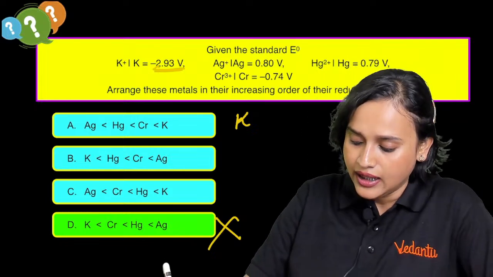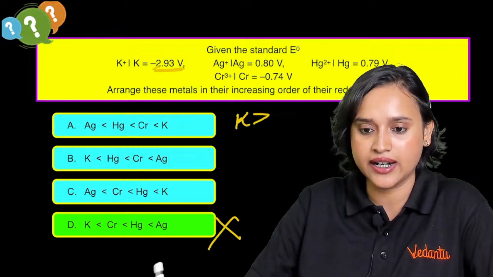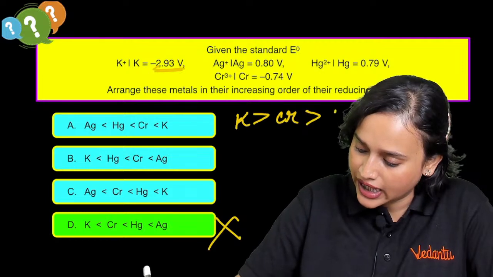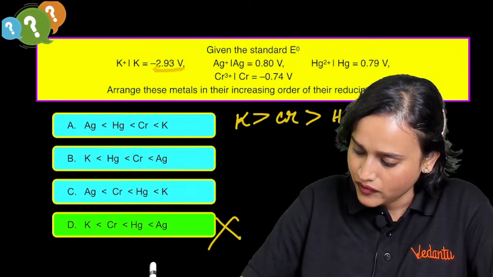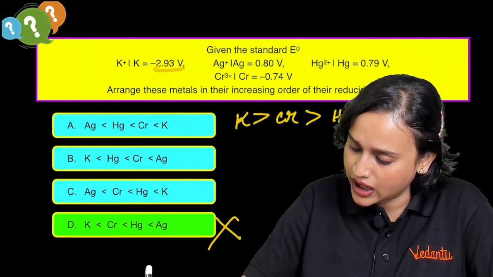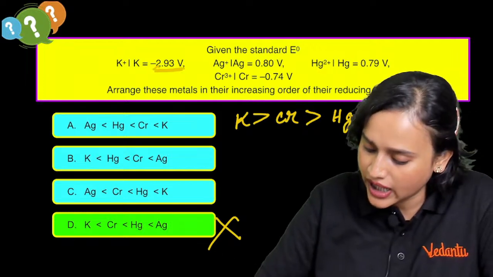So K, then the next lowest is Cr, then it is going to be Hg, and then Ag. So that means I think option A is the correct answer.